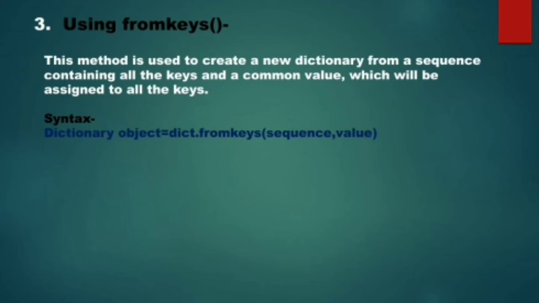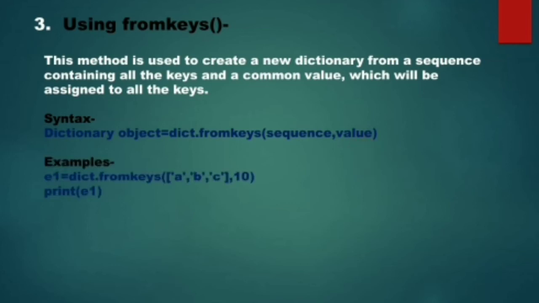Now coming up to another method, that is your from keys method. See, this method is useful when you want to create a dictionary containing certain keys, but all the keys are having the same value. So we can use this function. Its syntax is dictionary object name is equal to dict dot from keys, and within parenthesis we are going to first of all write the sequence which will contain the set of all the keys, and then we are going to pass the value that will be assigned to all the keys of the dictionary.